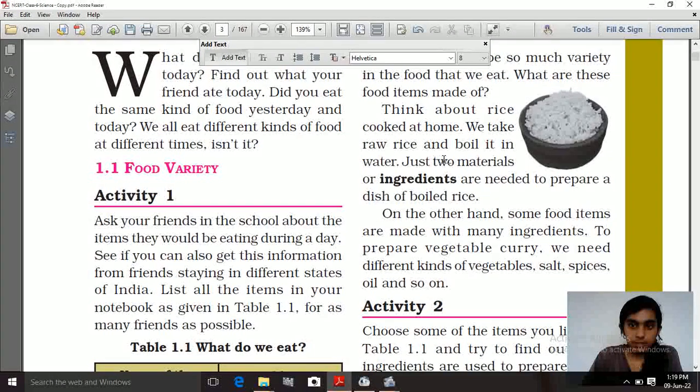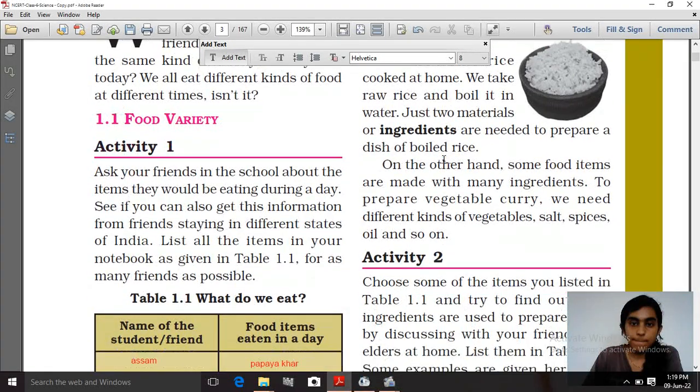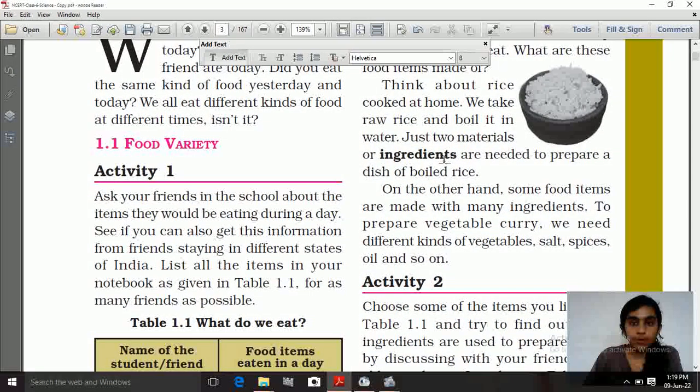Now one thing is given here: think about rice cooked at your home.